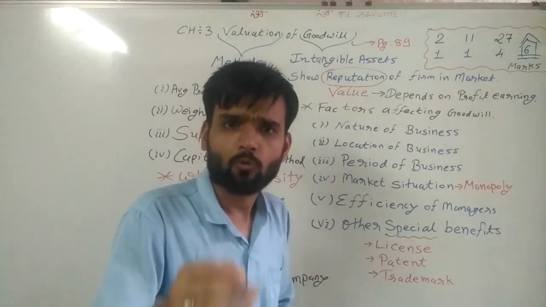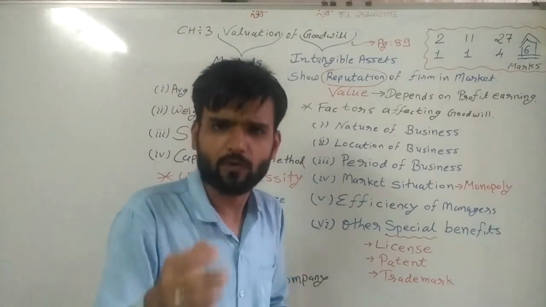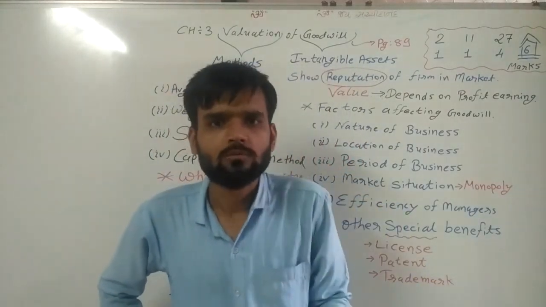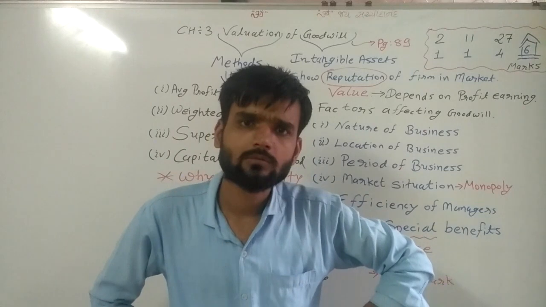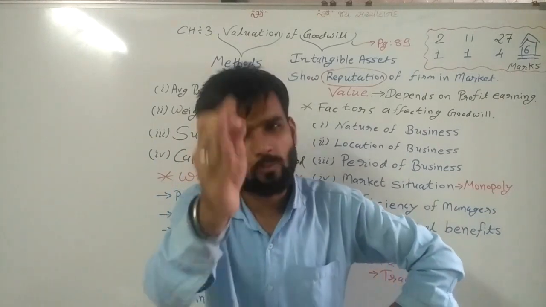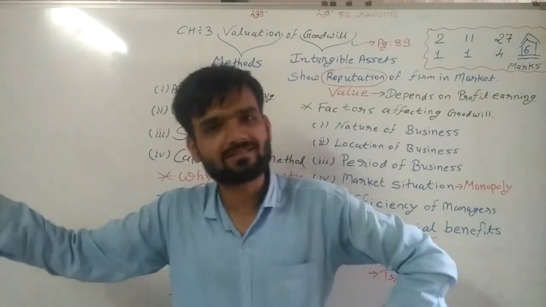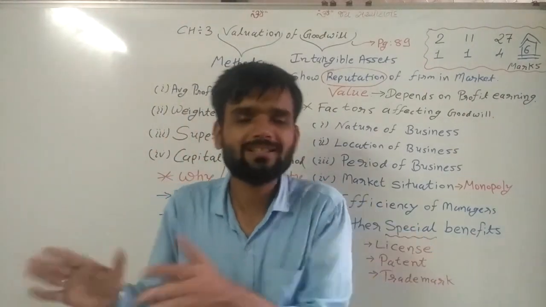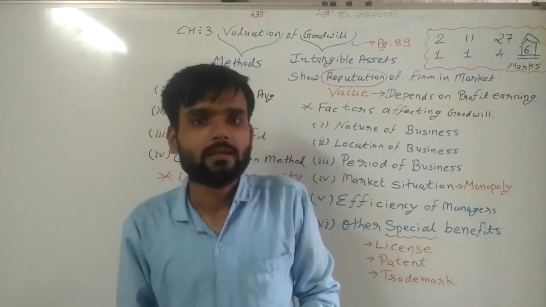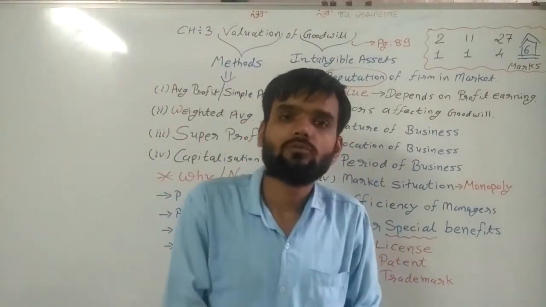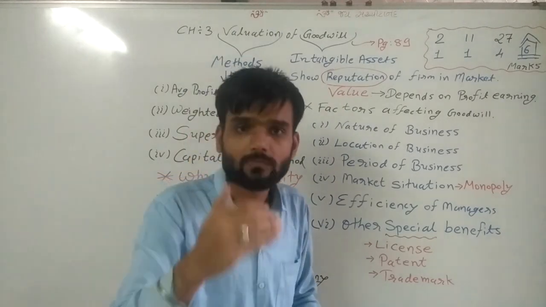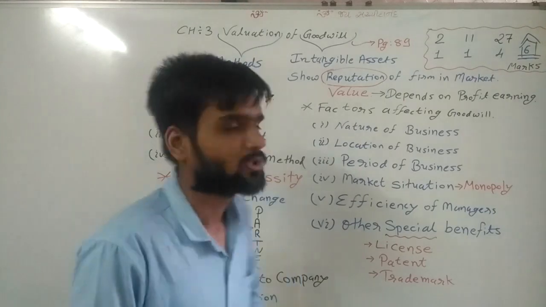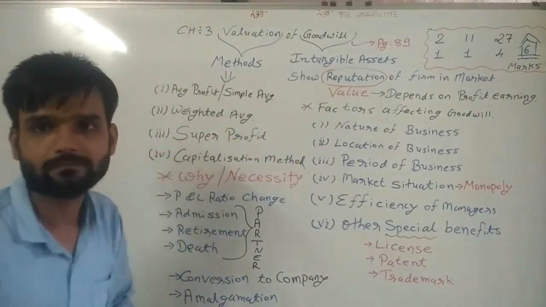If one shop is outside the school, and students have no permission to go outside, then nobody will pay him extra money when he sells his business, because it is outside the school, while the canteen is inside the school, and that's why there is goodwill. So location of business is very important. So the two situations are clear.